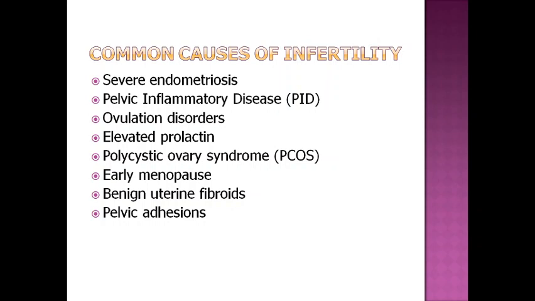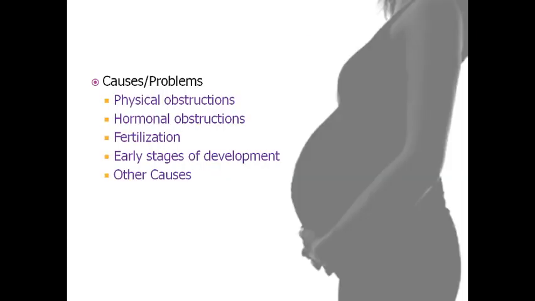Now we'll discuss in detail the common causes of infertility. It can be of different types like severe endometriosis, pelvic inflammatory diseases, ovulation disorder, elevated prolactin, polycystic ovary syndrome, early menopause, benign uterine fibroids, and pelvic adhesion.